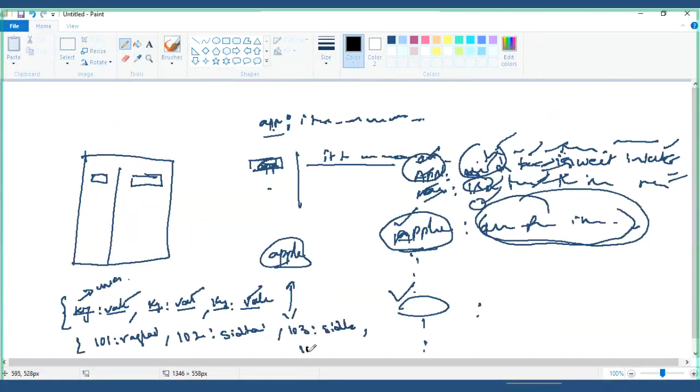Roll number 104, Siddharth, some other Siddharth, not you. The names can be duplicated, but roll number is not duplicated. All the data in a dictionary will be in this particular format.